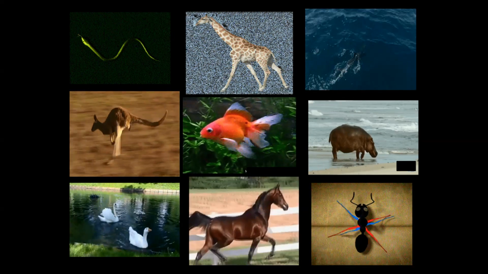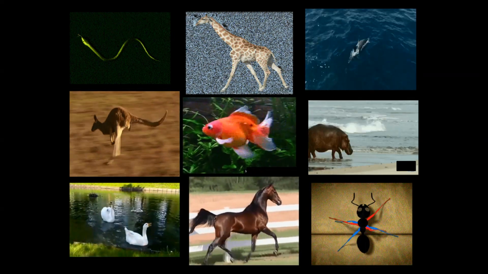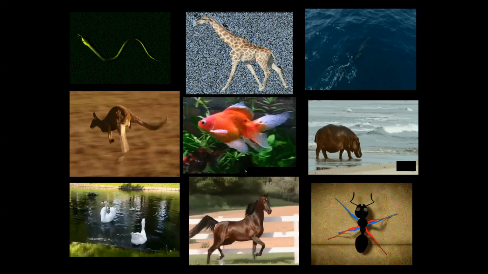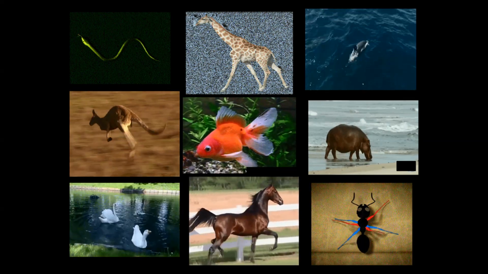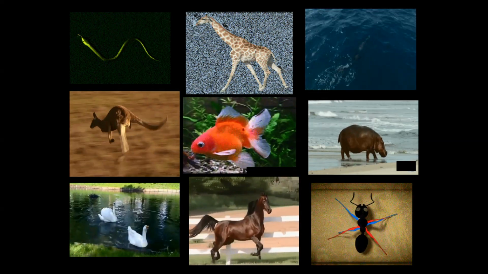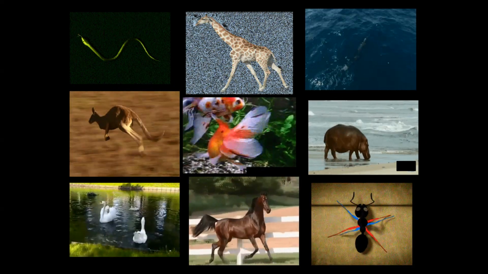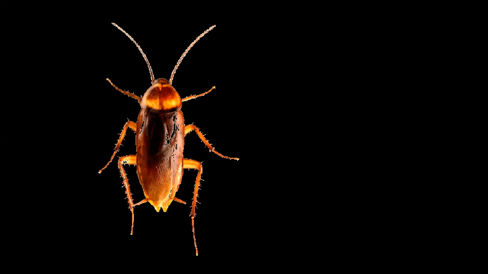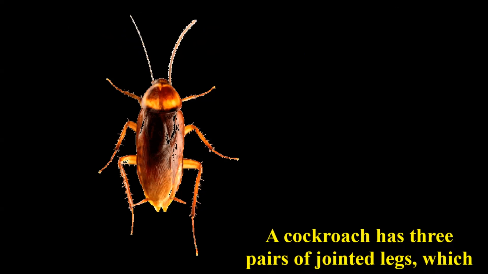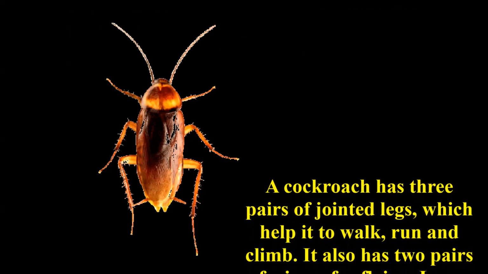Children, now let us discuss how earthworms move without a single bone in their body, and let us see the movement of animals like birds, earthworms, snails, cockroaches, etc. We will study in more detail how movement takes place in different animals. Now first we will discuss the locomotion in cockroach.